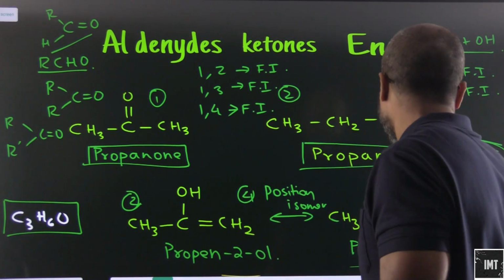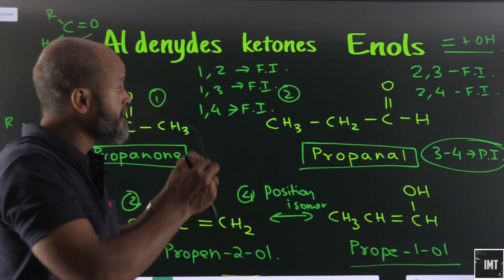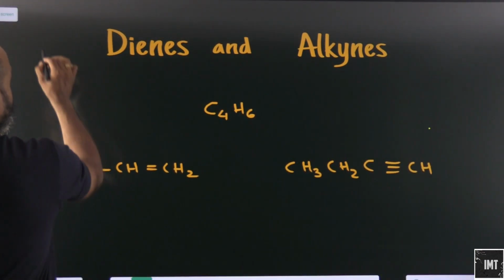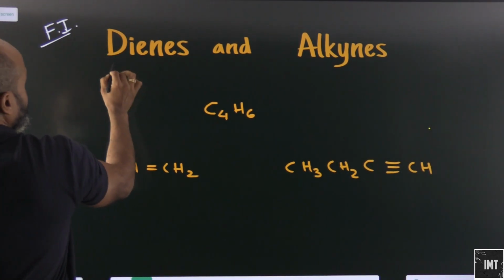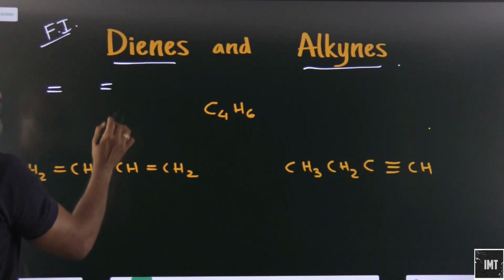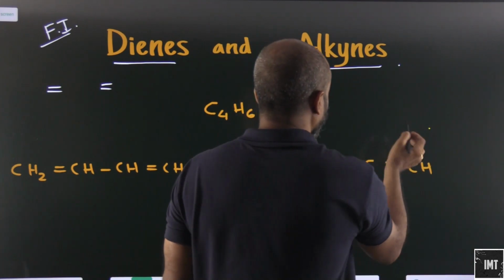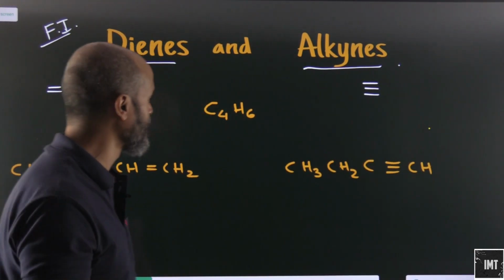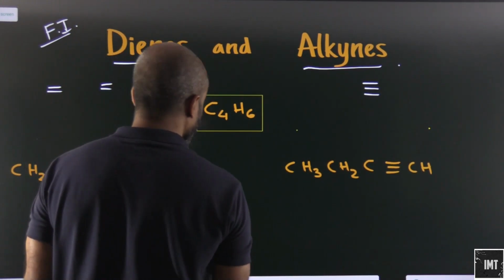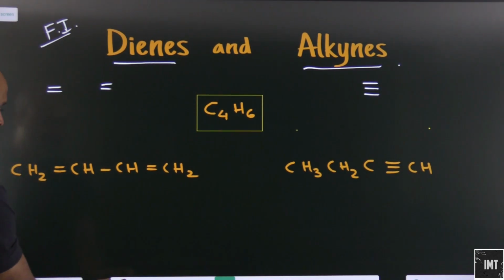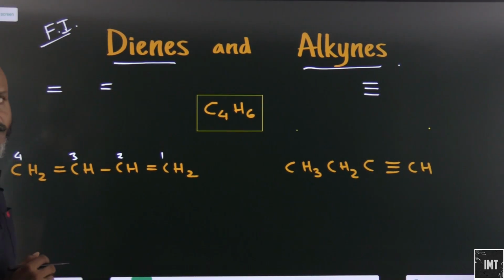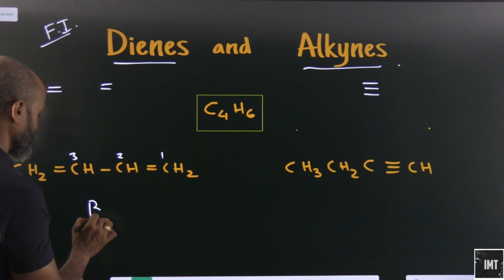So we saw how we have functional isomerism in aldehydes, ketones and enols. Now we will discuss functional isomerism in dienes and alkynes. So what are dienes? Dienes means that there will be 2 double bonds and alkynes mean there will be 1 triple bond. Okay, 1 triple bond. So let's say we have this molecular formula of C4H6. So what will this be? Let's say I name this compound 1, 2, 3, 4. So we have 2 double bonds. Obviously it will be a diene.